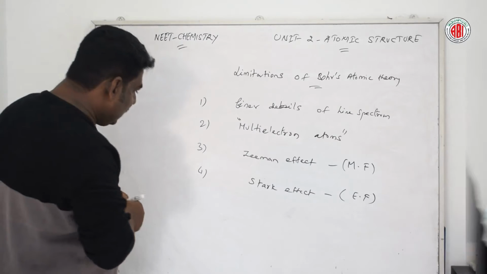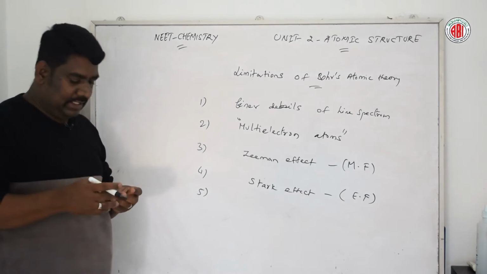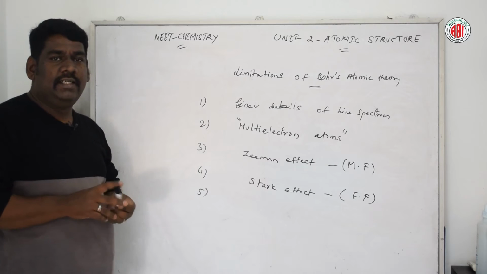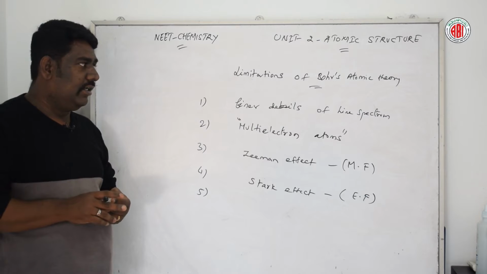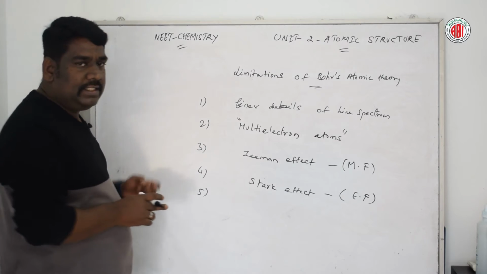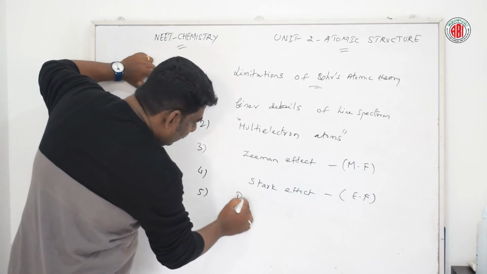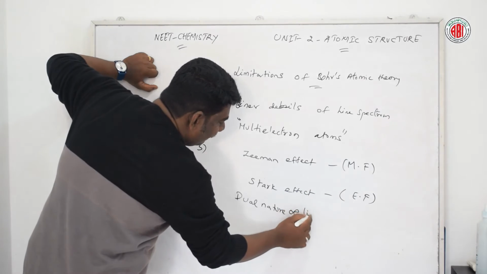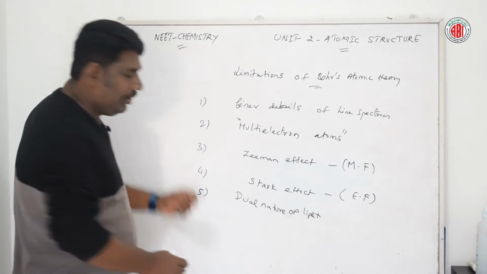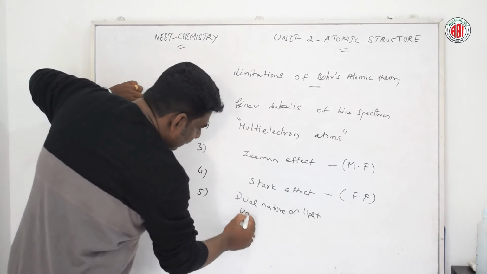And next, the other two important limitations of Bohr's model of the atom are based on two new principles: the dual nature of light and the uncertainty principle.